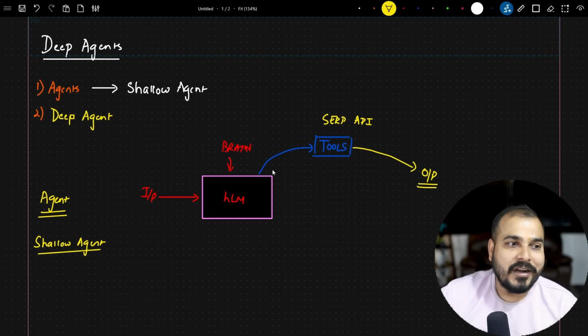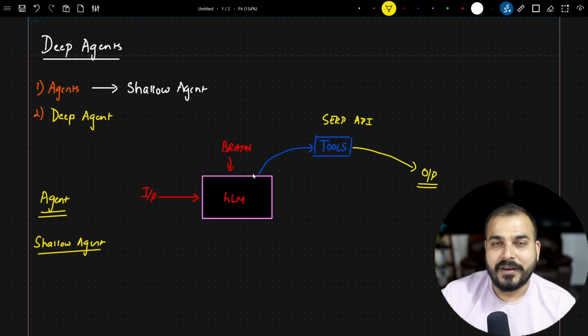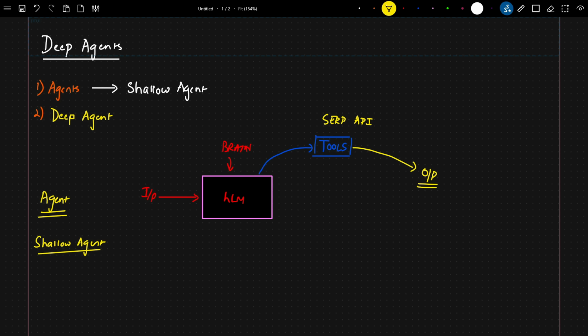Here we are not communicating back to the LLM, and in this process no planning is happening. Just a request comes, and based on this request, it goes to the tools, and the tools give us the output. So here you can see that there is a very simple loop, and this is the most common functionality we may have implemented in our generative AI solutions or AI agent solutions. There is also one more disadvantage. Based on the input query, there is only one logic being applied, where the LLM takes the action whether it needs to call the tool or directly generate the output.